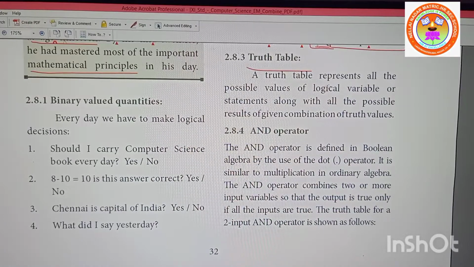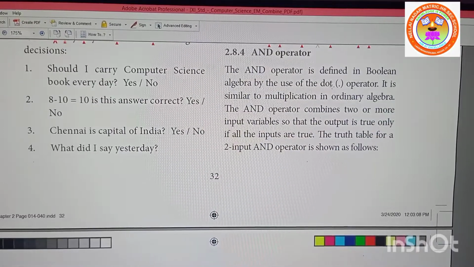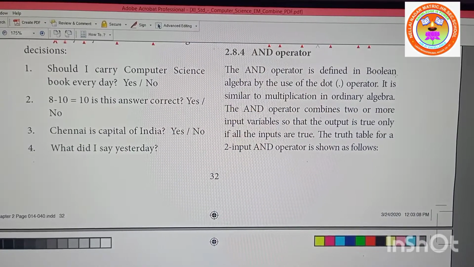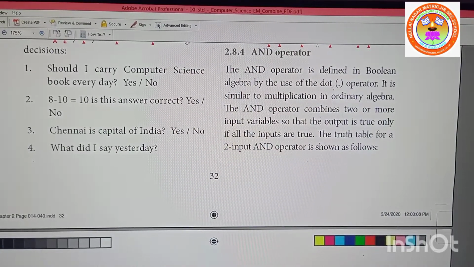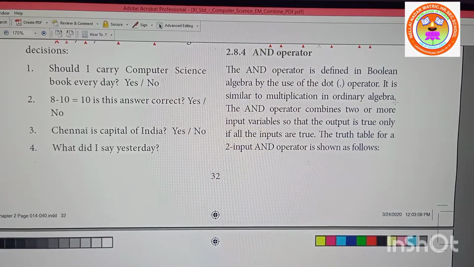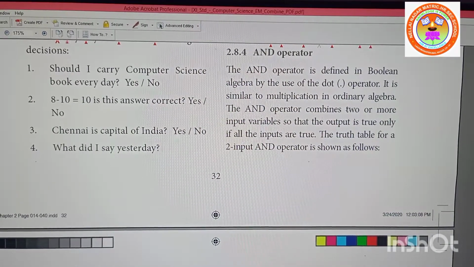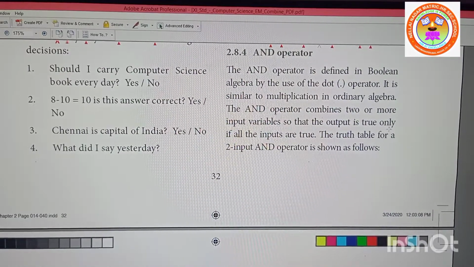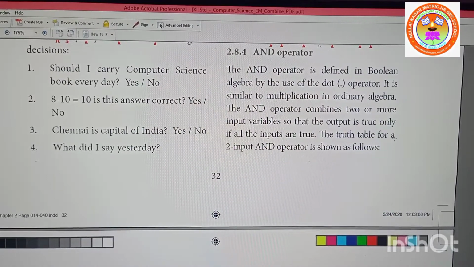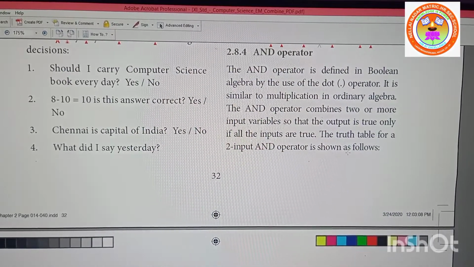I'll explain, don't worry, right? The AND operator. We are going to see one by one: AND, OR, and NOT. The AND operator is defined in Boolean algebra by the use of the dot operator. Already I told you, it is similar to multiplication in ordinary algebra. The AND operator combines two or more input variables so that the output is true only if all the inputs are true. The truth table for the two input AND operator is shown below.